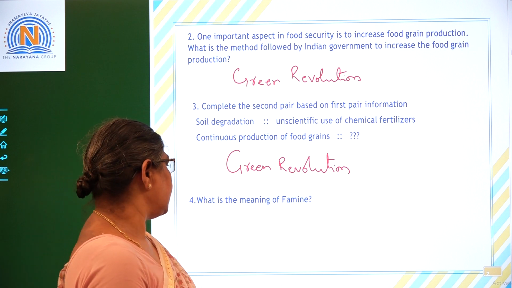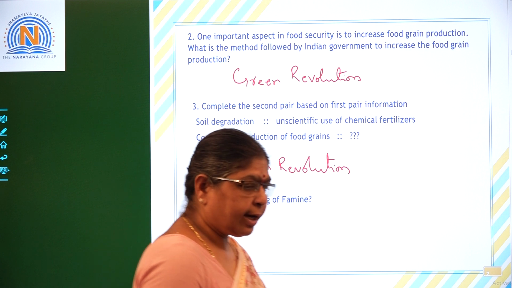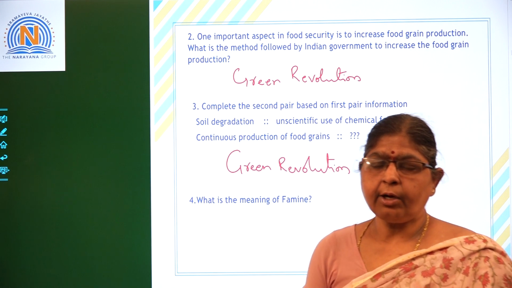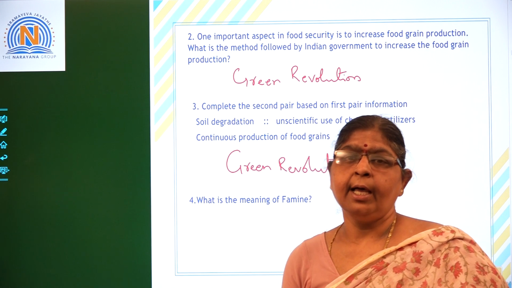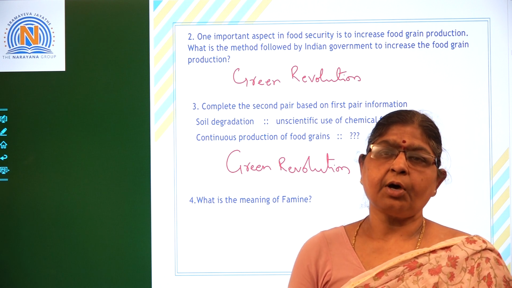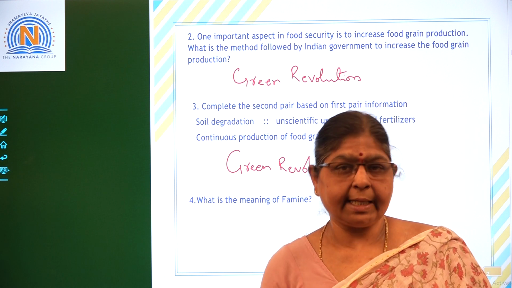So, what is the meaning of famine? Famine means the very serious scarcity of food leading to several deaths.